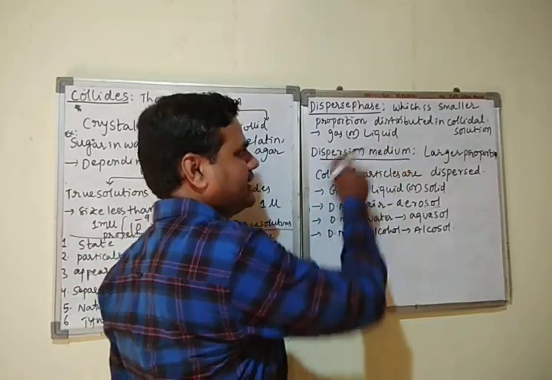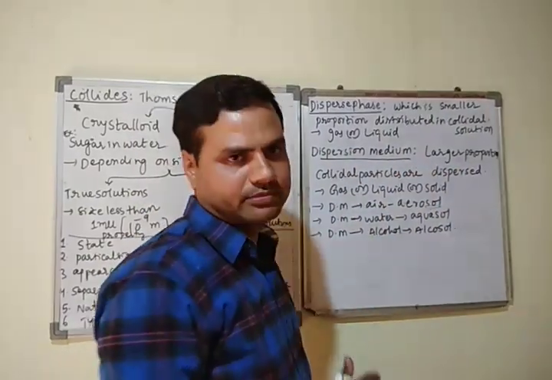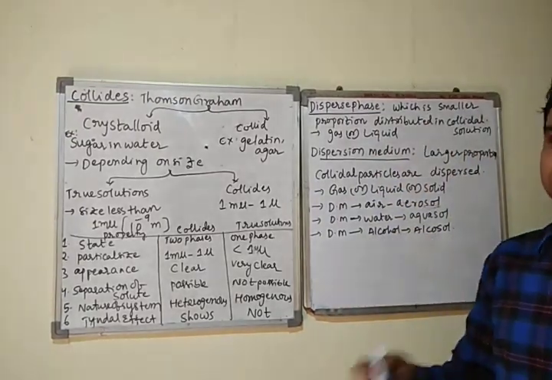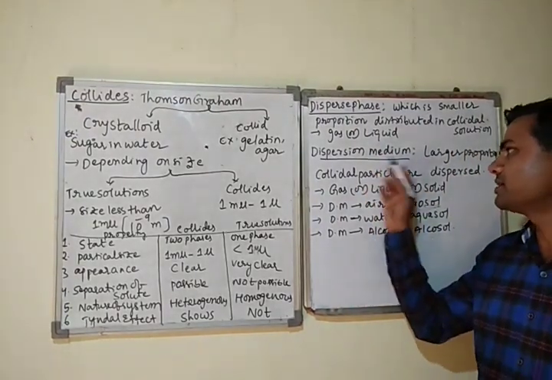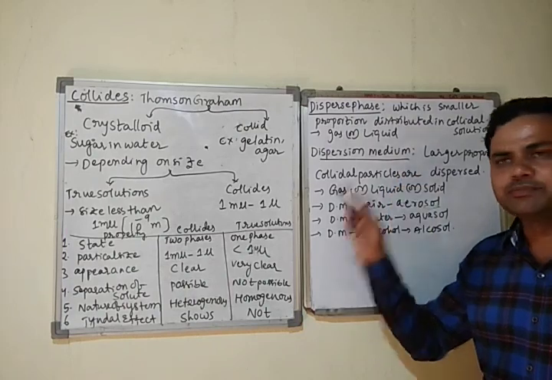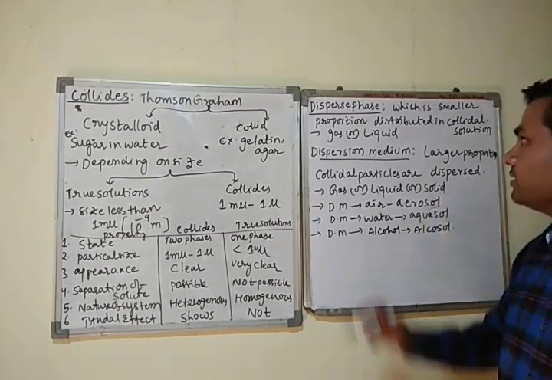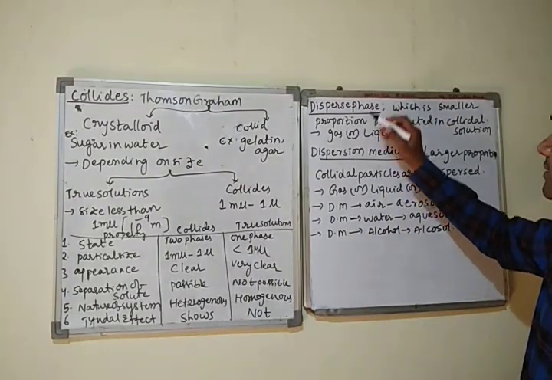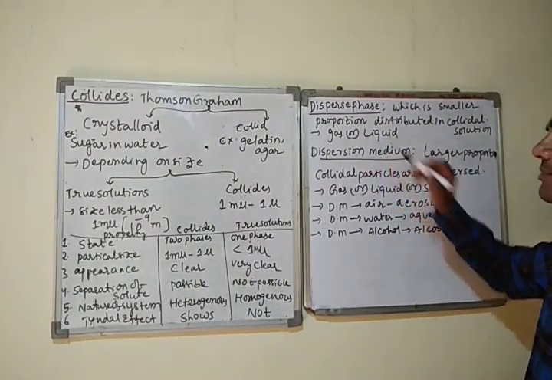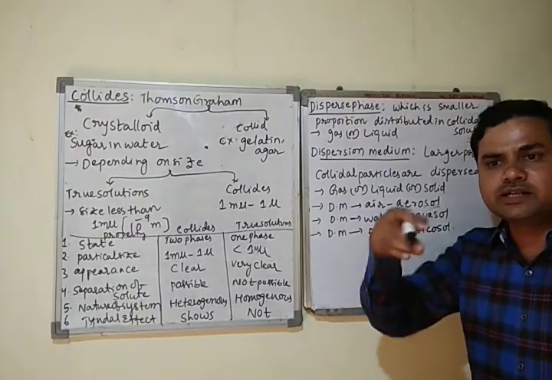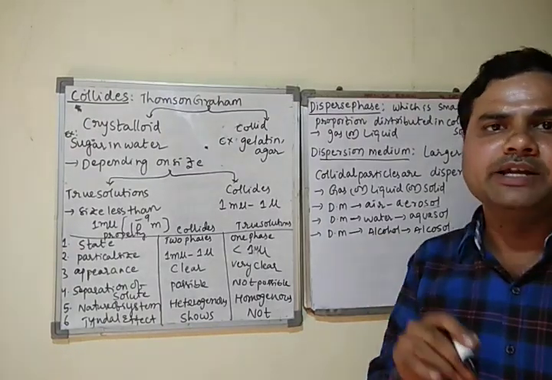Next, dispersion medium. It is the larger proportion present in the colloidal system. The larger proportion present in the colloidal system is called the dispersion medium, and it may be in the gas phase, liquid phase, or solid phase. Disperse phase is always dispersed in the dispersion medium, because disperse phase is the smaller proportion, which is dispersed in what? Dispersion medium.